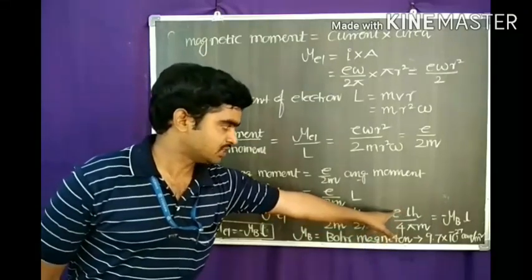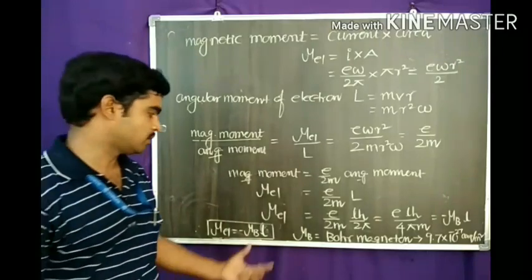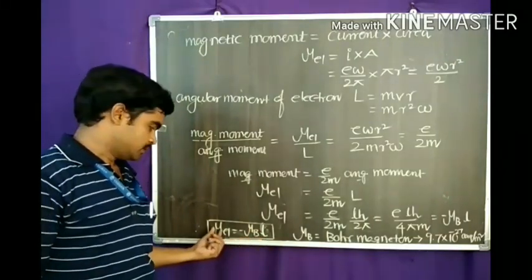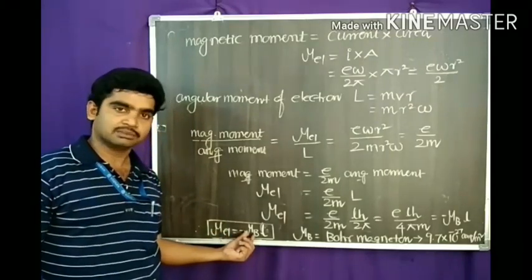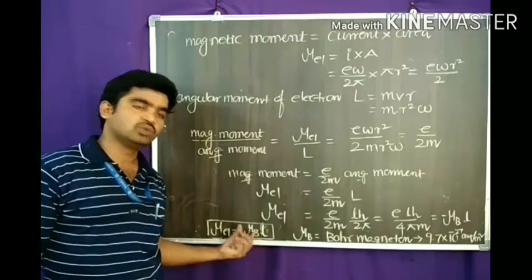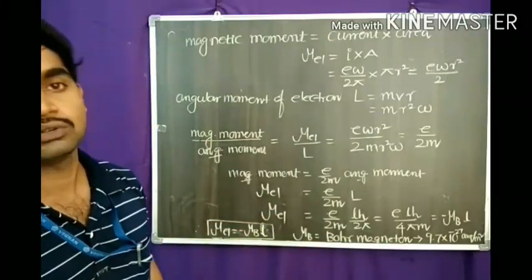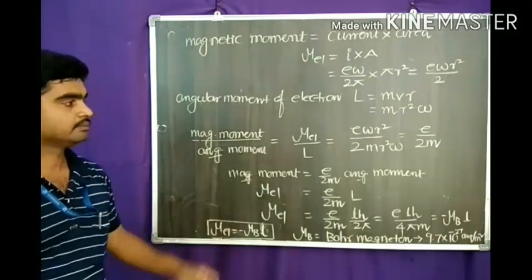We take this constant, e h by 4 pi m, as mu B, which is called the Bohr magneton. Simply, the orbital magnetic momentum of the electron equals minus mu B into l. Here mu B means Bohr magneton. The value is 9.27 into 10 to the power of minus 24 ampere meter squared.